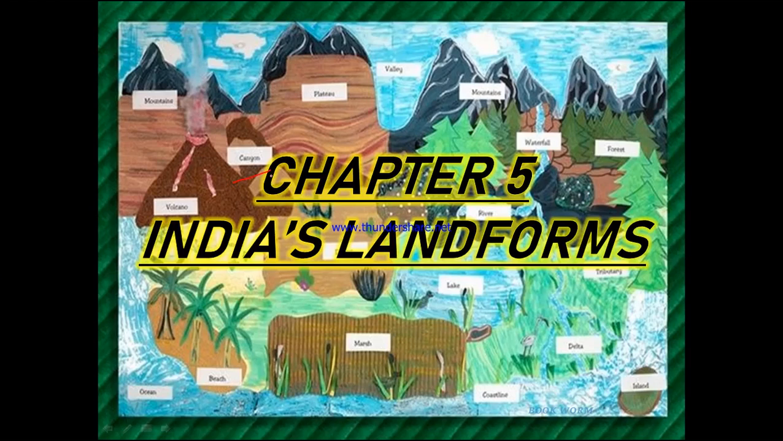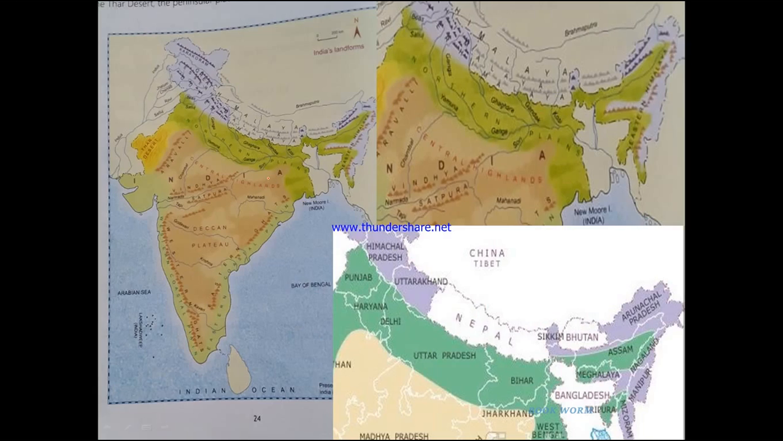India's Landforms. Today, we are continuing with the chapter. In the previous video, we had talked about the northern mountains. Today, we are going to talk about the northern plains. The various landforms, according to which India can be divided into 6 broad regions. The first one is northern mountains. The second one is the northern plains.